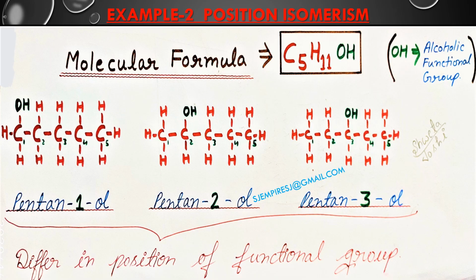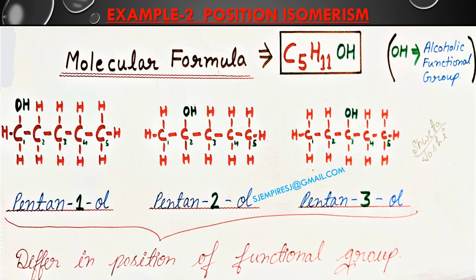Now taking up example 2 of position isomerism, suppose we are having compounds with molecular formula C5H11OH. In this case, OH, that is alcoholic functional group, is present. As we can see, in all the 3 cases, the number of carbon atom in the main chain is same, that is 5 carbon atoms.